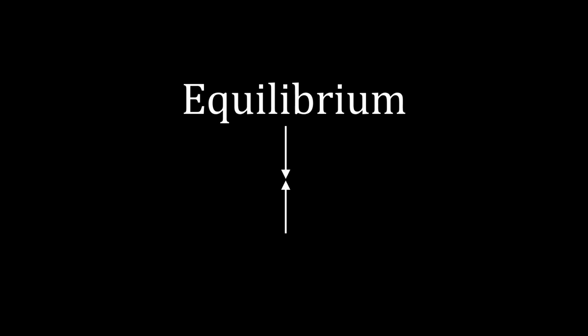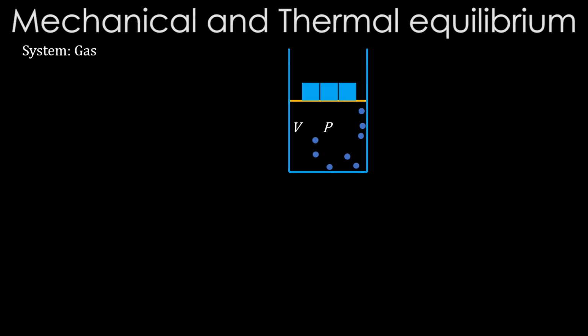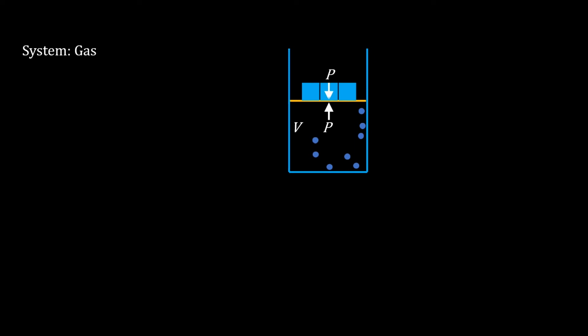Let's see more about equilibrium. Consider a gas with volume V. The pressure on the bottom side of the piston is P, which is the internal pressure. From the top, the same amount of pressure, the external pressure, is acting downwards. If these two pressures are the same in magnitude and opposite in direction, only then the piston can stay stable.